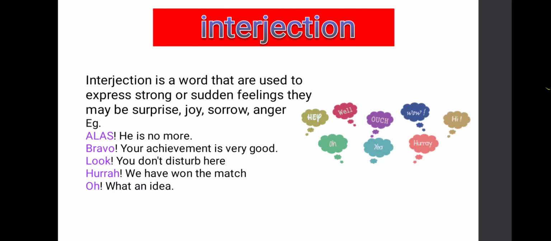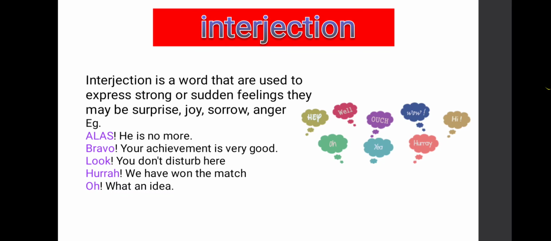Pronoun is used in place of a noun. Verb is an action word. Adverb tells about a verb. Adjective tells about a noun or a pronoun. Preposition is a relation word. Conjunction is a joining word. Last, interjection, sudden feelings.